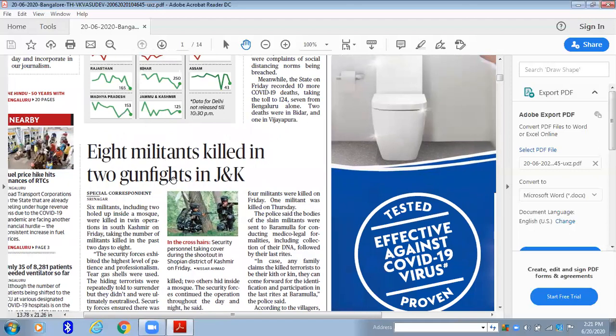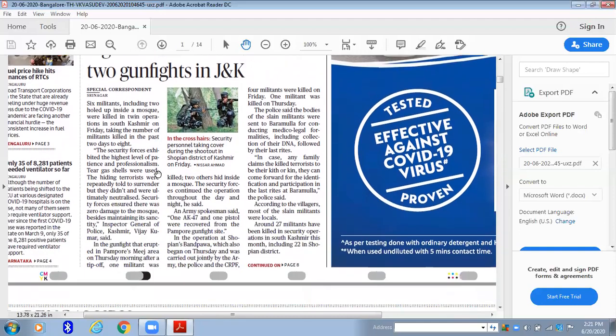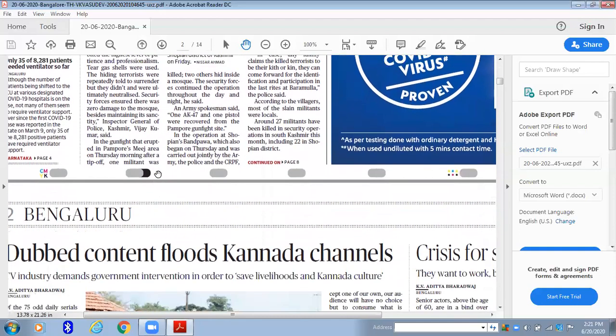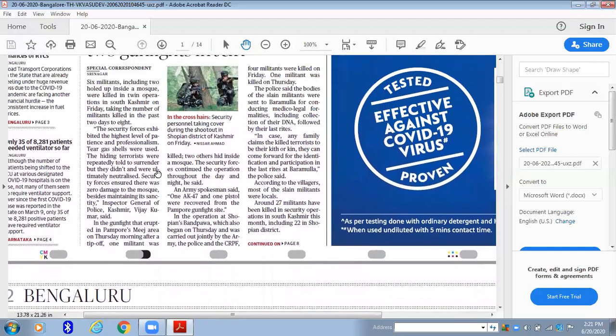8 militants killed in 2 gunfights in Jammu and Kashmir. Most of the time, 70% you can have the clarity by reading the heading itself. They are not speaking about some particular area. They are speaking generally about Jammu and Kashmir, and not about a particular border sector or army camp or something. So for these types of general reporting, you don't have to pay that much attention. Okay. So even after going through the article, I could find only some importance.